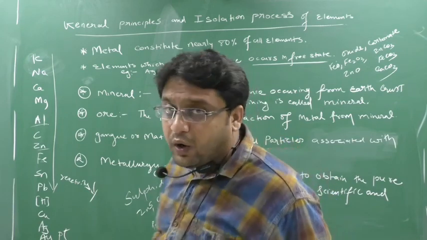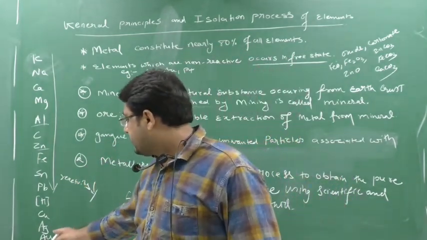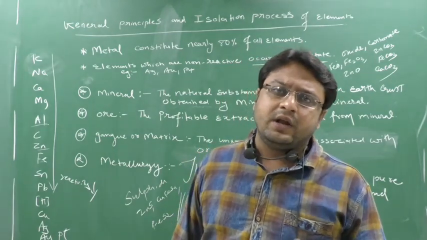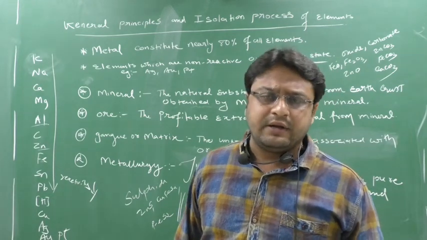So this all says what? This all says that the elements which are least reactive, like Ag, Au, Pt, remember this, okay? Elements which are least reactive will occur in a free state. They will not occur in a combined state. They will occur in a free state.